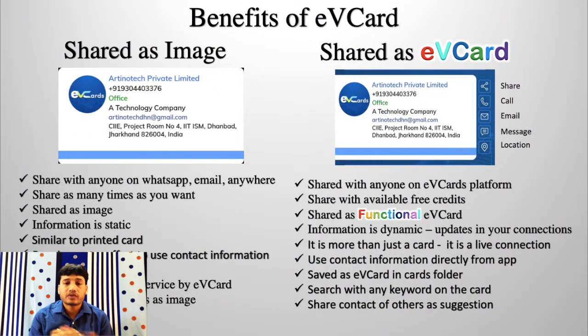Now, what's the benefit of exchanging digitally on this platform is that your contact information always remains updated. Suppose you have exchanged with another person and you are making any change in the contact information or color theme or email ID or company or place or anything. So that information is immediately notified to that person that this person has changed the particular information and he can check it. So that is how you establish a direct connection with that person, and the contact information with that